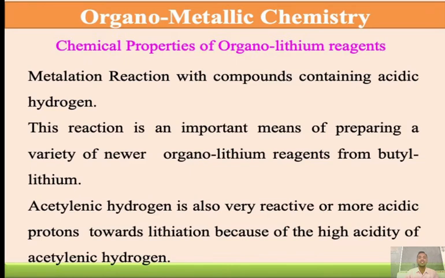Butyl lithium, as I mentioned earlier, is mainly used in organolithium chemistry as an organometallic compound. Acetylenic hydrogen atoms are also very reactive, a more acidic proton towards lithiation, because of the high acidity of acetylenic hydrogen atoms.